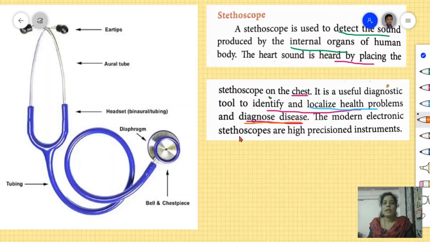The modern electronic stethoscopes are highly accurate instruments. Nowadays we are in the modern world, so different varieties of electronic stethoscopes are also available. So stethoscopes are highly accurate instruments. Understood? Yes. So what is a stethoscope? A stethoscope is used to detect the sound produced by the internal organs of the human body. Then it is used to identify and localize health problems and diagnose disease. Have you all understood? Okay.